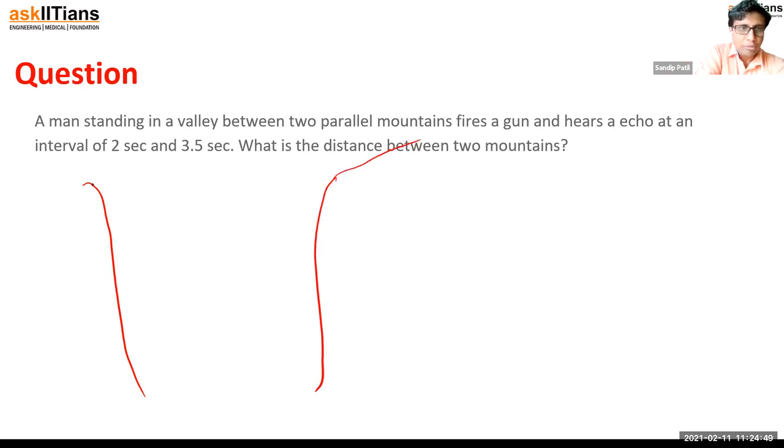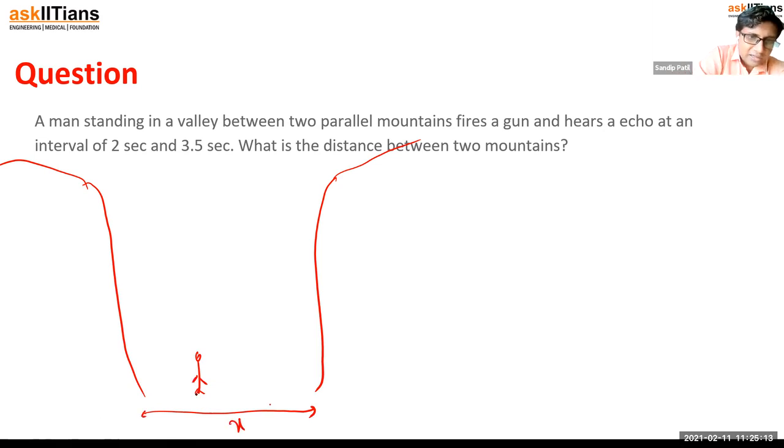So these are some mountains, and the man is standing here, not exactly in the middle, but somewhere. He fires the gun and hears an echo at an interval of 2 seconds. What is the distance between the two mountains? So actually we want to calculate this distance.